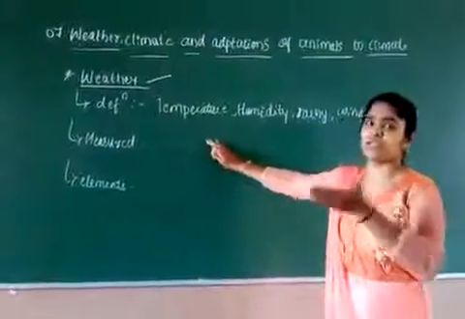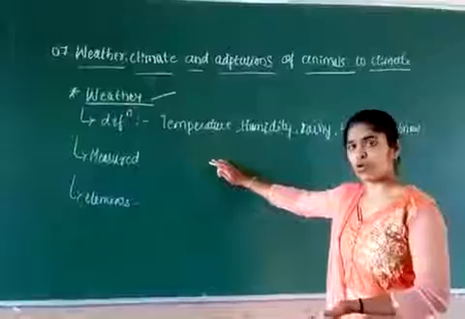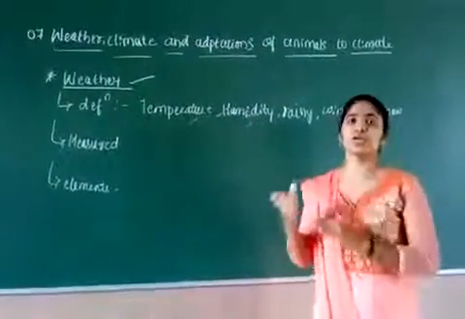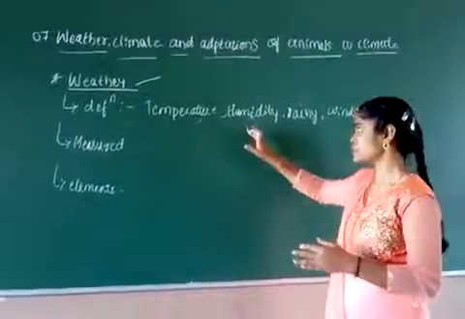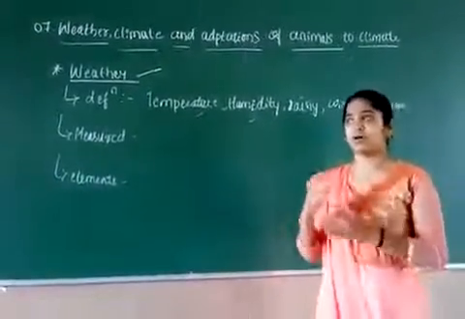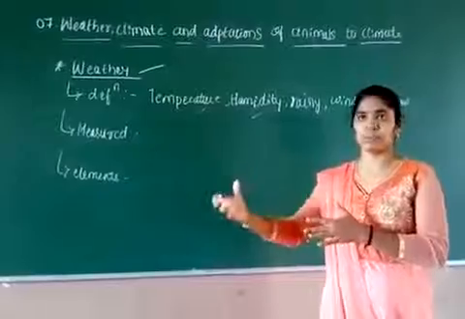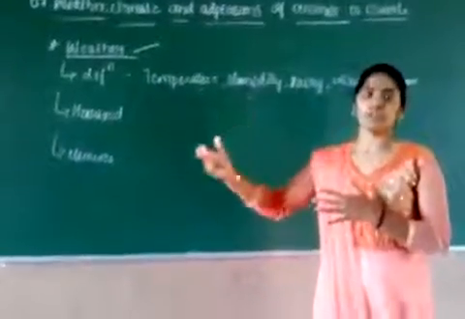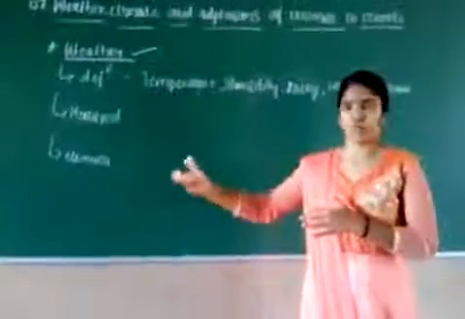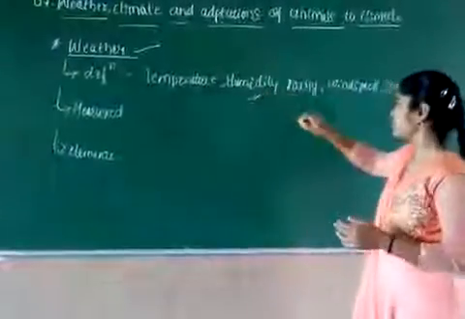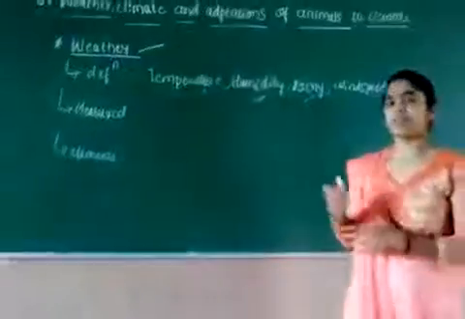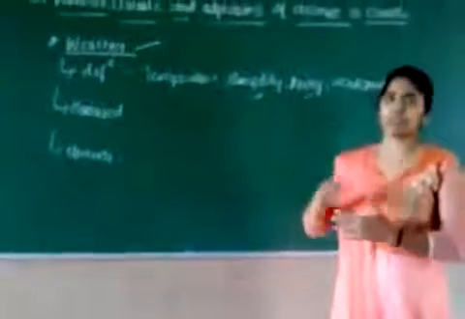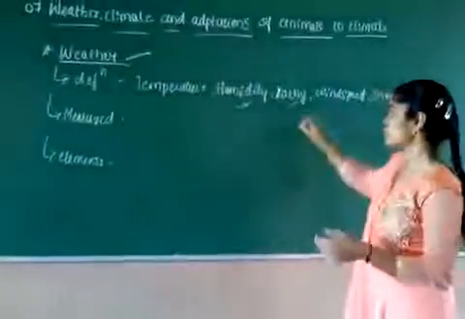Temperature means whether it is too hot or too cold. Humidity means the moisture contained in the air. If a particular place has a humid condition, then we say that the moisture contained in that place is more. That is humidity. Then rainfall: in the rainy season there is more rainfall and sometimes there is less rainfall. That is rain.